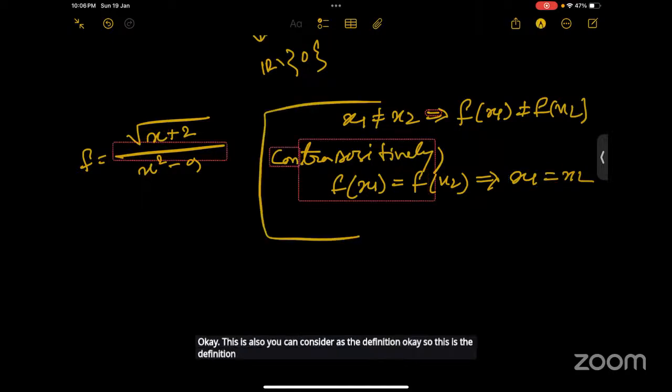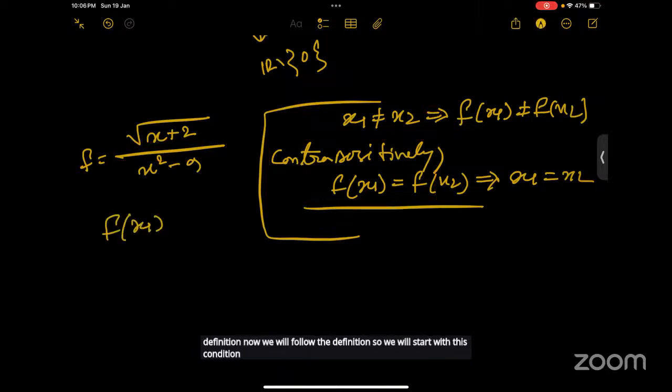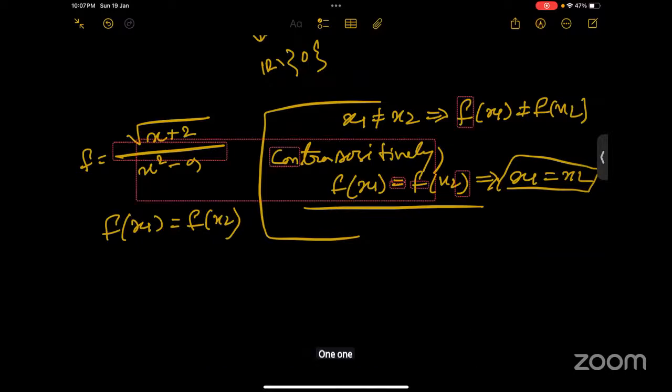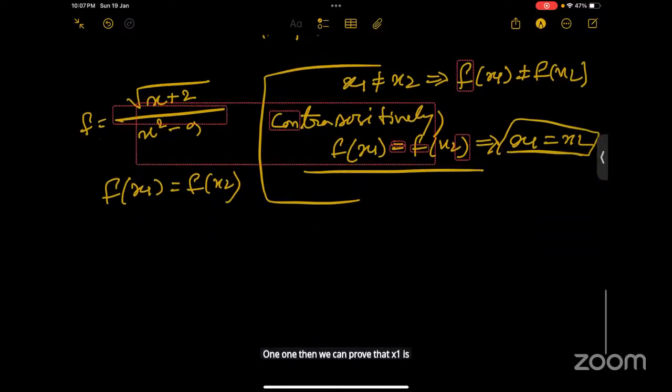Now we will follow the definition. We will start with the condition f of x1 equals f of x2, and our aim is, if the function is one-one, to prove that x1 equals x2.